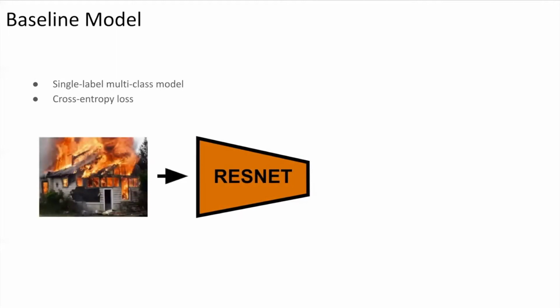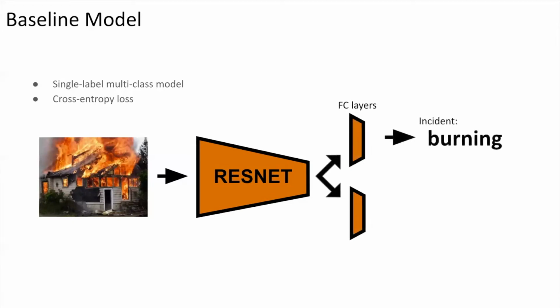With our dataset defined, we can create a baseline model. Note that this is a single label multi-class problem, and we use the standard cross-entropy loss. With a ResNet backbone, we attach two fully connected layers that go to an incident category and a place category. Note that with the image shown here, we see a burning house.